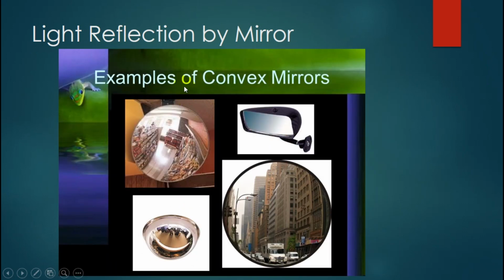These are examples of convex mirrors. This one is for the supermarket, for the side view of a car or motorcycle, for a room, usually at an intersection.